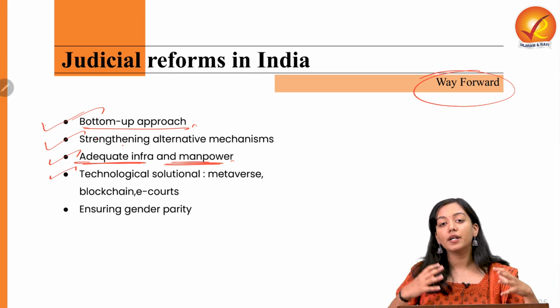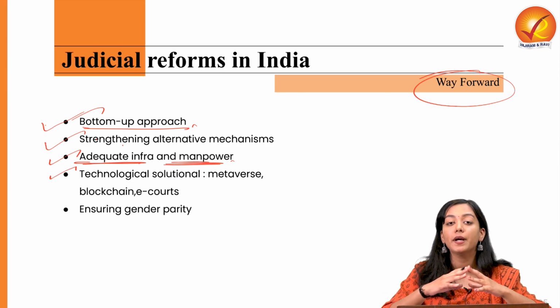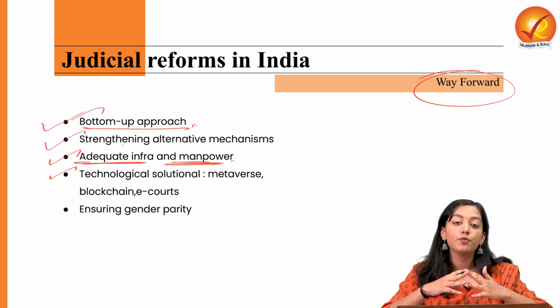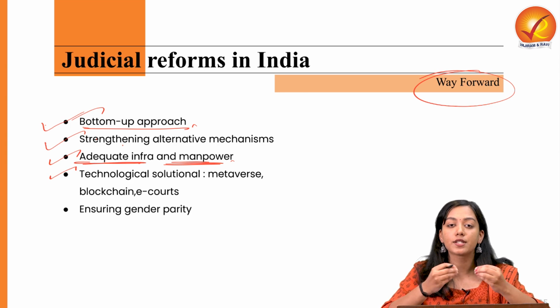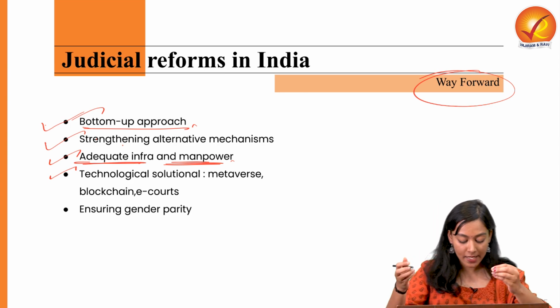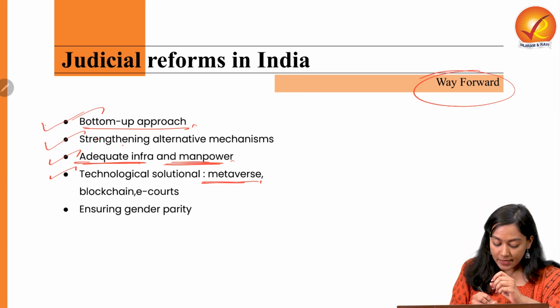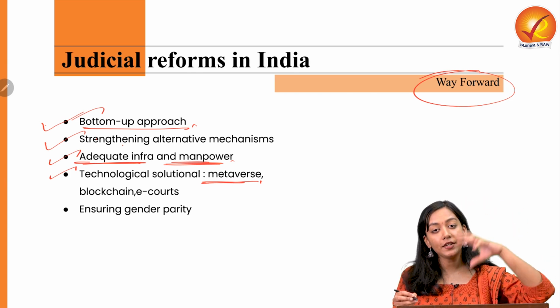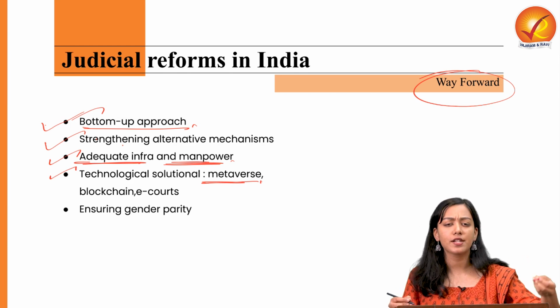Then we should move towards some innovative solutions. See, the burden on the judiciary, the kind of pendency of cases that is there, is not resolvable by recruiting more people. Rather, we should be moving towards technological solutions. We should be moving towards having e-courts, having blockchain technologies, having metaverse for solving civil cases especially. So these technological solutions can be penetrated into the judicial system so that we can have faster delivery of justice.